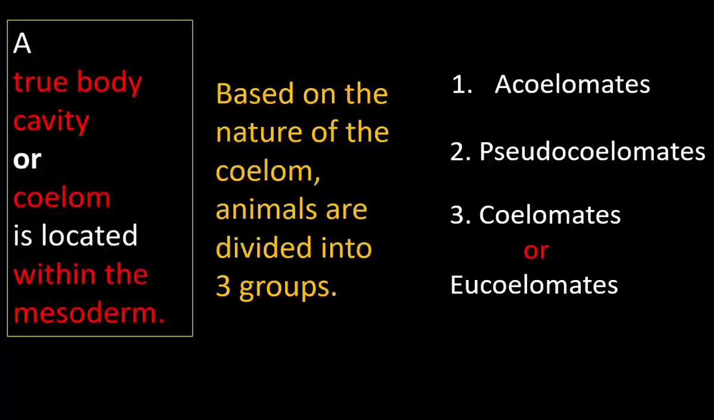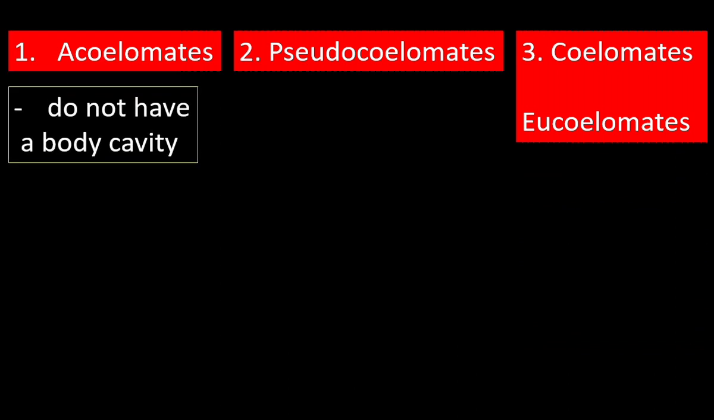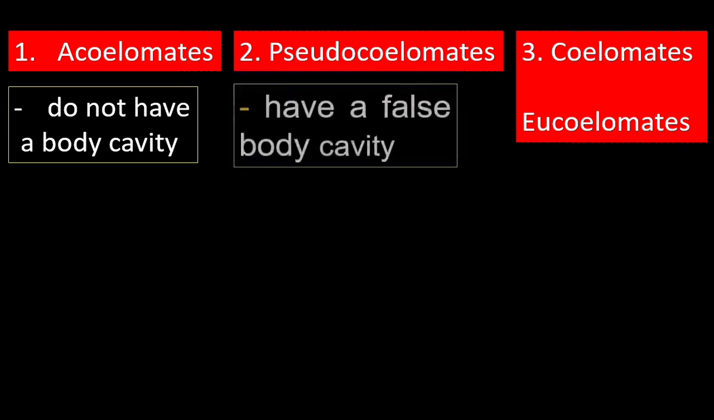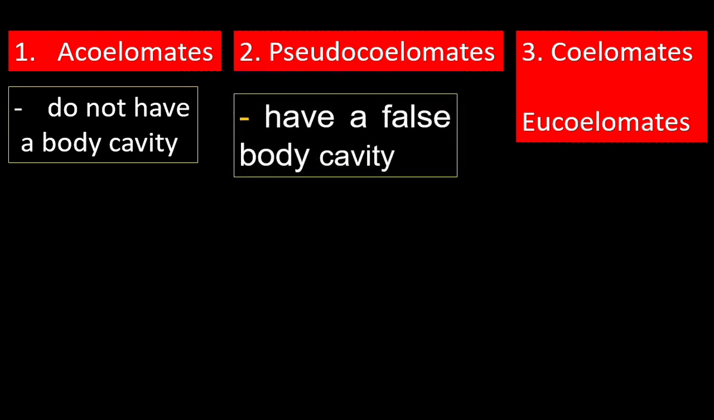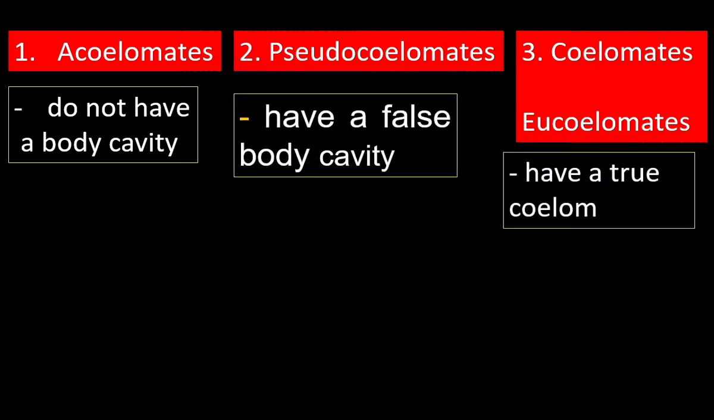What is true body cavity? When the body cavity is present within the mesoderm, that is true body cavity. Acoelomates, pseudocoelomates, eucoelomates are the three types of animals based on the nature of body cavity. Acoelomates do not have a body cavity. Pseudocoelomates have false body cavity. Eucoelomates have a true coelom.